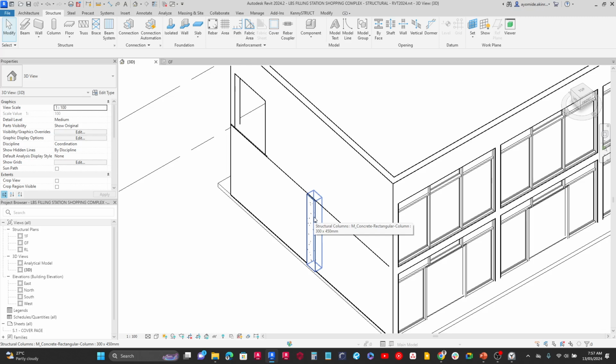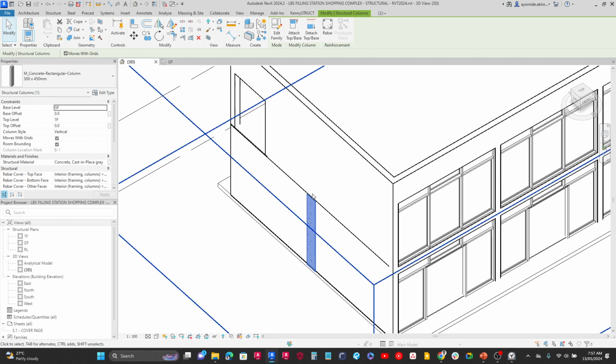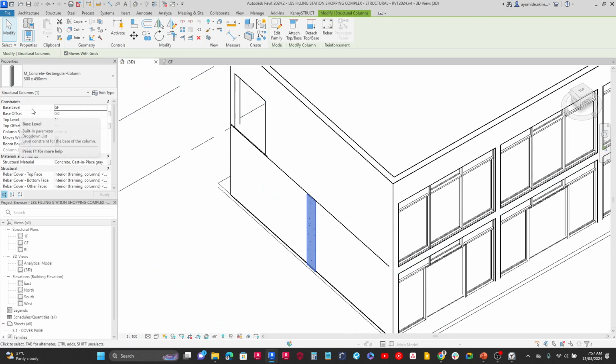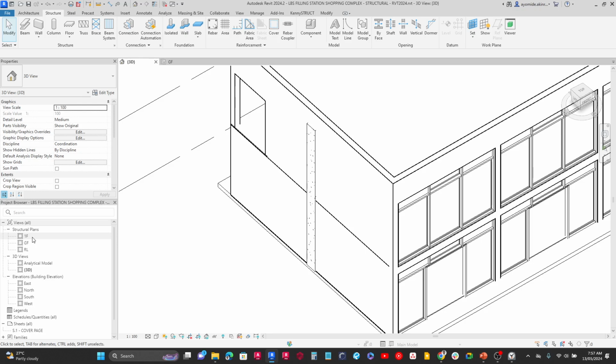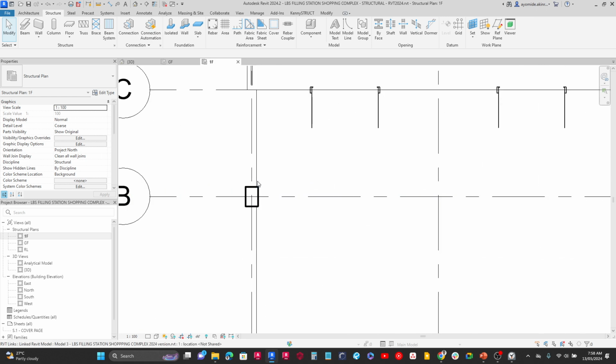The beauty about Revit is that if I click on the column, for instance, instead of me going to model another column going from the first to the roof floor, I can just come over here and then change the top level, for instance, here to roof level. If I click on apply, it's going to be parametric in nature, meaning that it will just determine where the roof floor is and go there. So if, for instance, I go to the first floor structural plan and open it up, we can visibly also see that column over here as well.